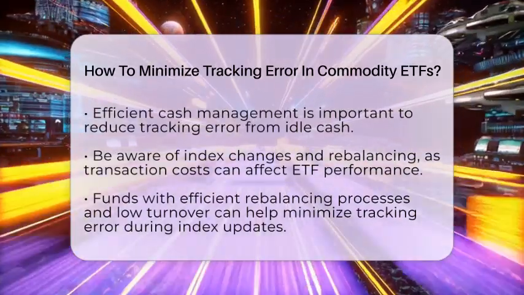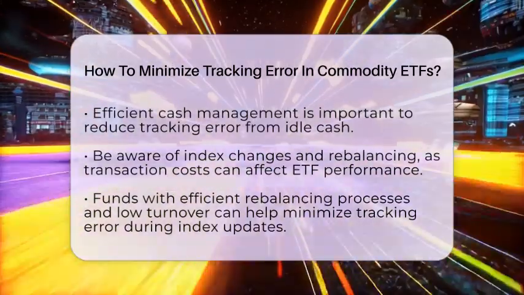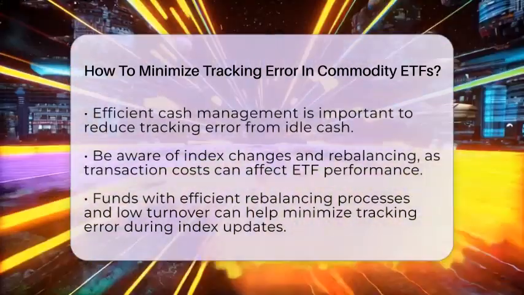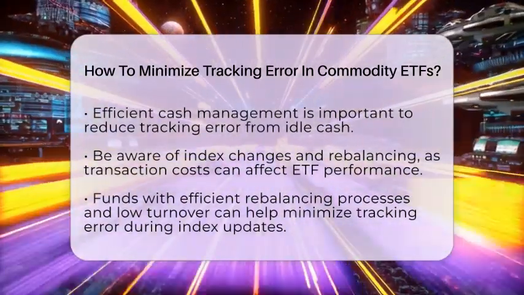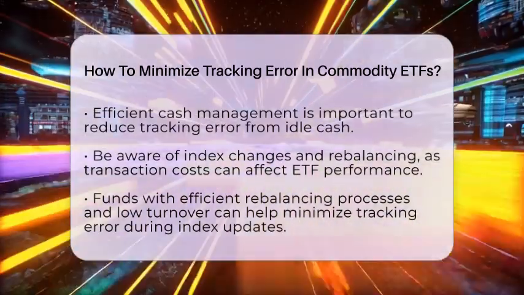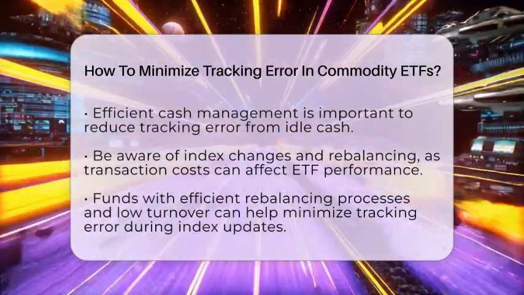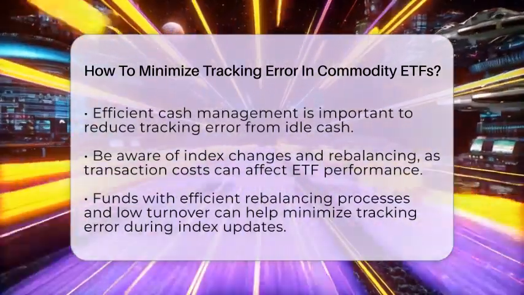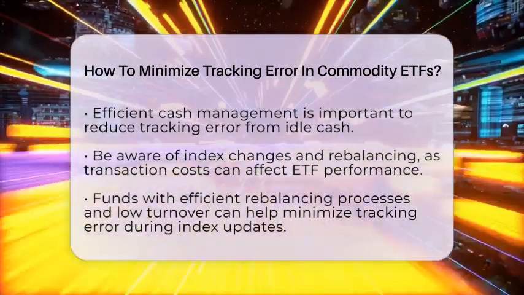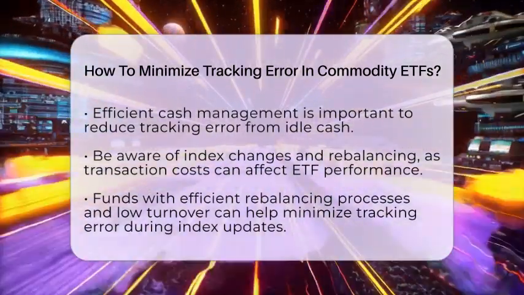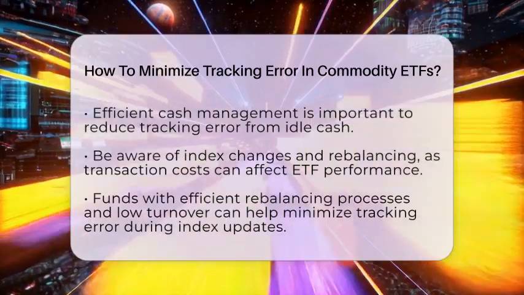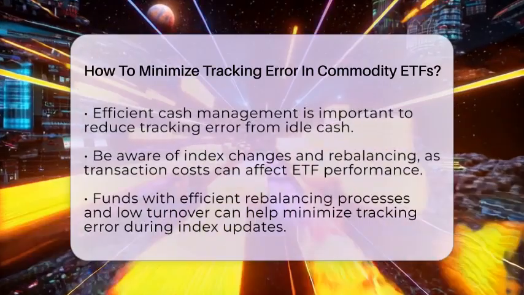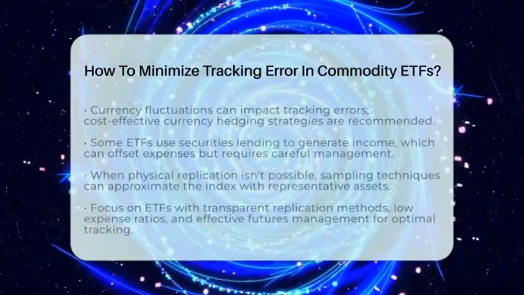Additionally, be aware of index changes and rebalancing. Commodity indices may update their composition or weights, and exchange-traded funds incur transaction costs during these rebalancing periods. Funds with efficient rebalancing processes and low turnover can help minimize this impact. Currency fluctuations can also create tracking errors, especially for funds denominated in a different currency than the commodity market. Implementing cost-effective currency hedging strategies can help align returns with the benchmark.